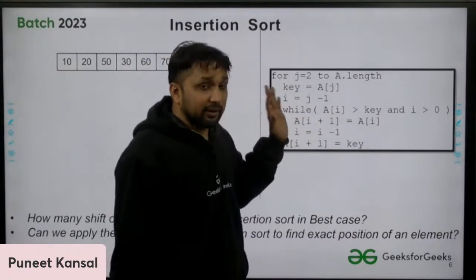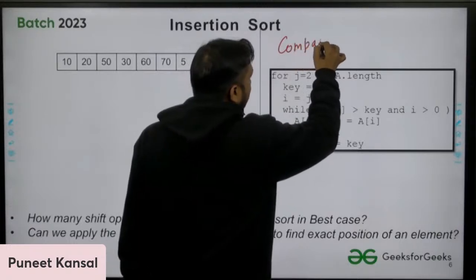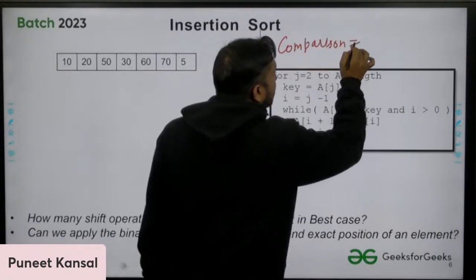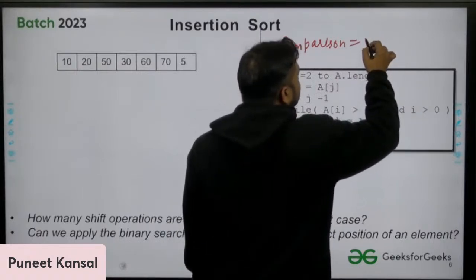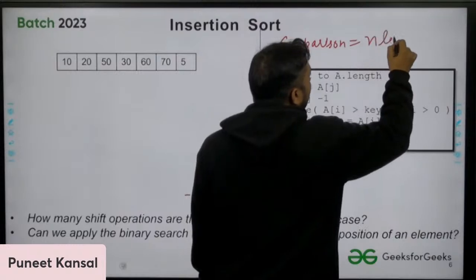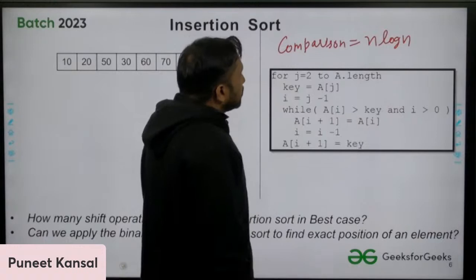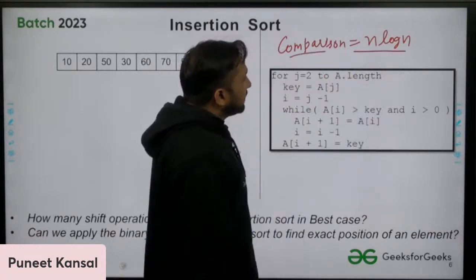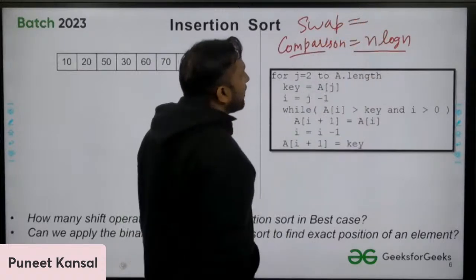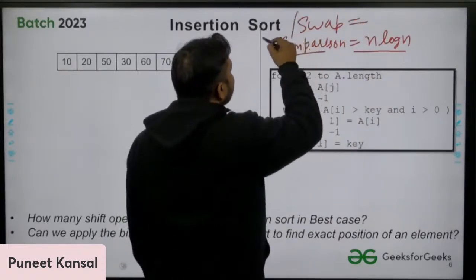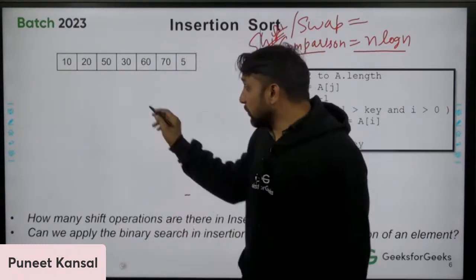If we can apply binary search, then the number of comparisons, one thing is sure, will reduce. For one pass I'm talking about, that will reduce to log n, or for n passes that will be n log n. Okay, so that will improve the number of comparisons. But the number of swaps, how many will be the number of swaps? Or I can say number of shifts, how many number of shifts will be there? Now I find out the position of 25.